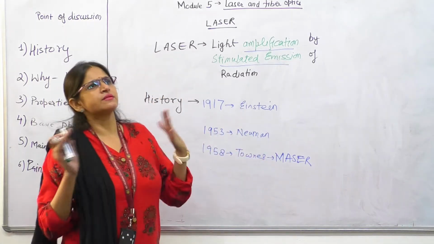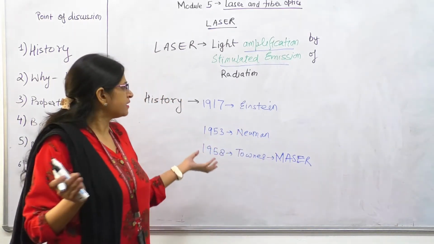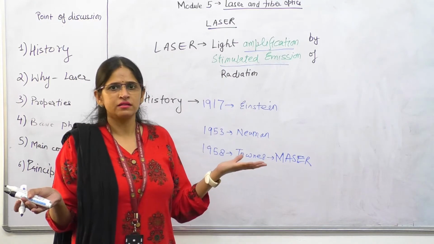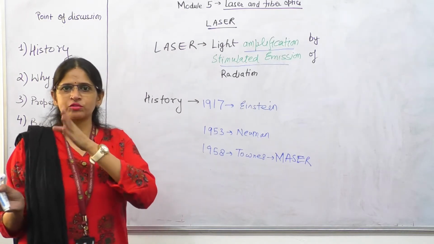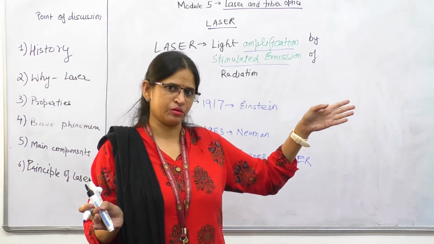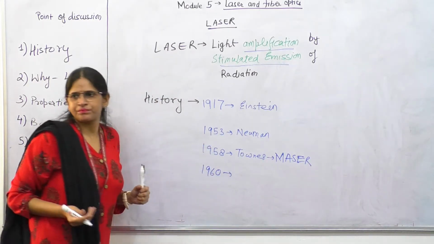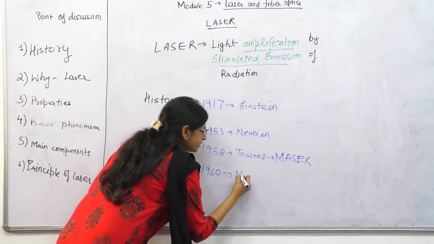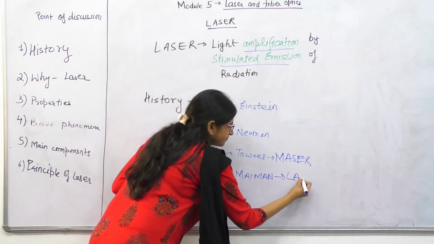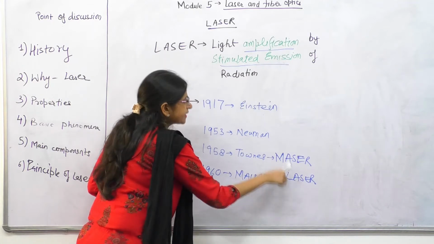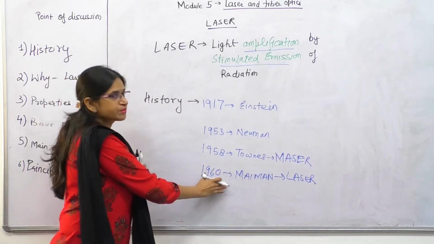Then scientists thought that if it is in the microwave region, why not in the visible region? Many scientist groups were working on bringing this phenomenon into the visible region. And what is the range of the visible region? The range of the visible region is from 4500 angstrom to 6500 angstrom, right? Just after 2 years, in 1960, Maimon made the first laser, that is light amplification, and that was in the visible region.